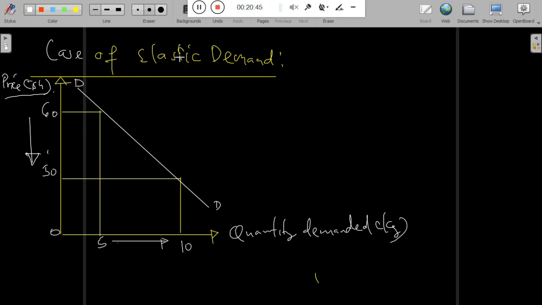So if the demand is elastic, a firm will get more revenue by fixing the price at 50.